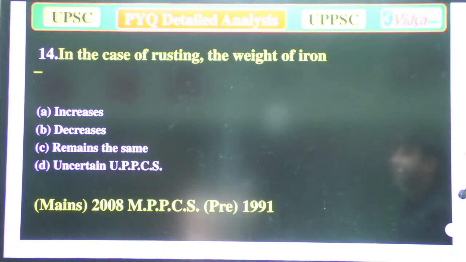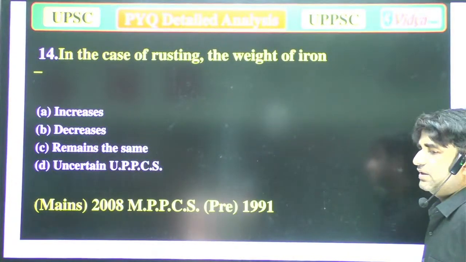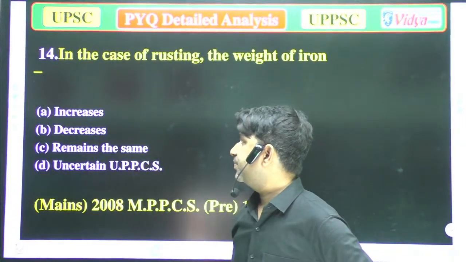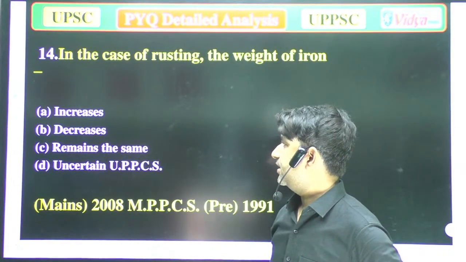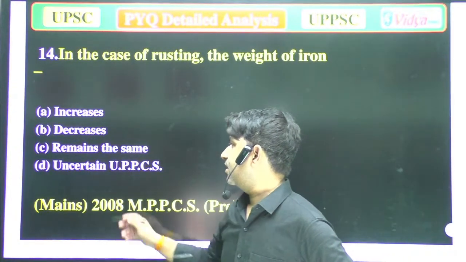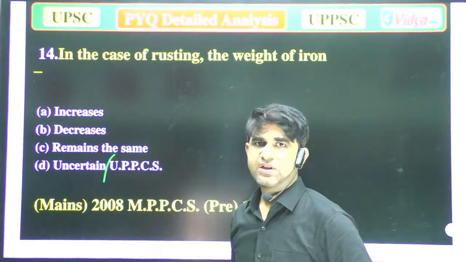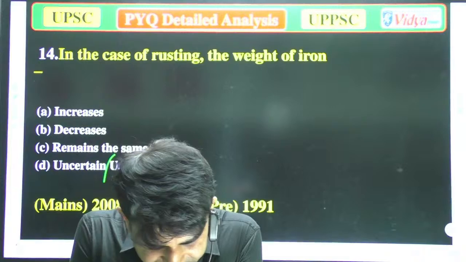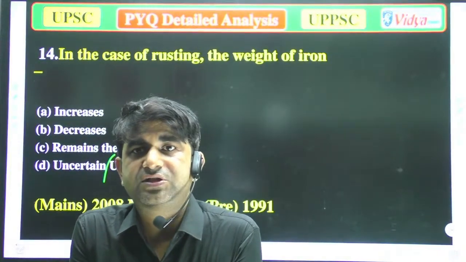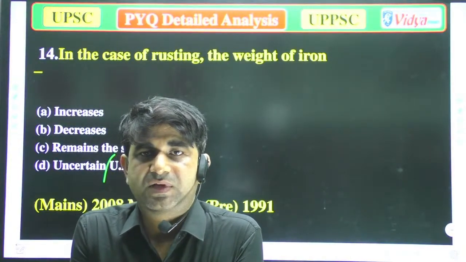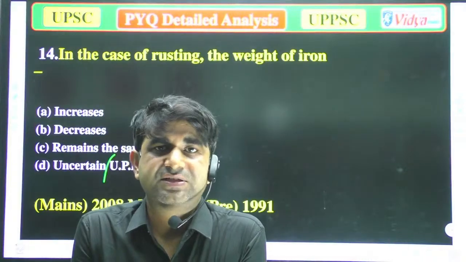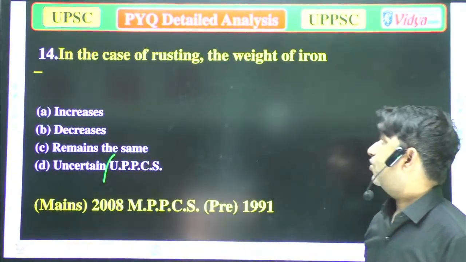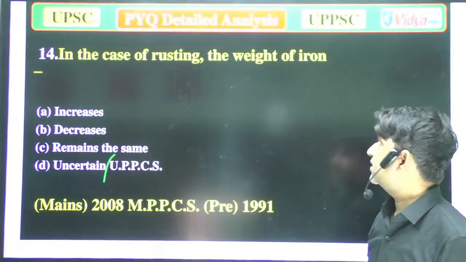In the case of rusting, the weight of iron: A, increases; B, decreases; C, remains the same; and D, uncertain. Everyone, please try to answer that question. Which is correct and which is not correct? What happens in the rusting of iron?